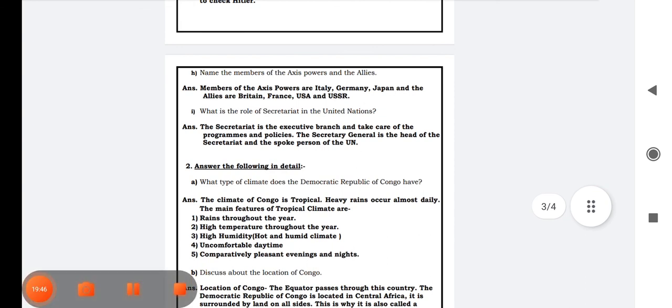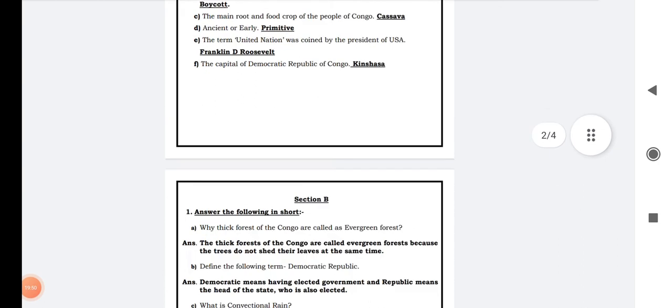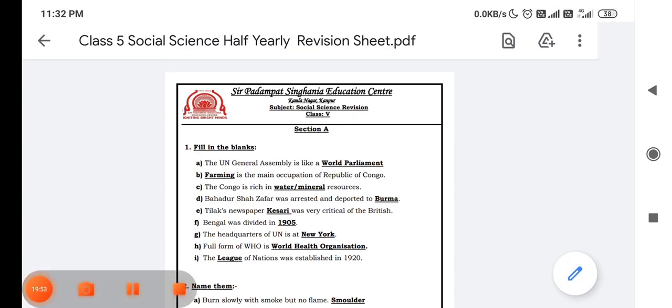So with this, children, we are ending the revision of the lesson or half yearly revision sheet.